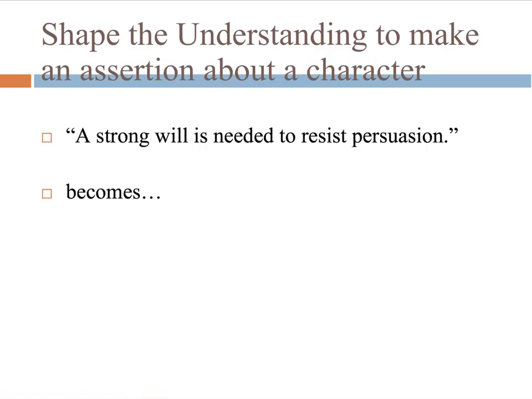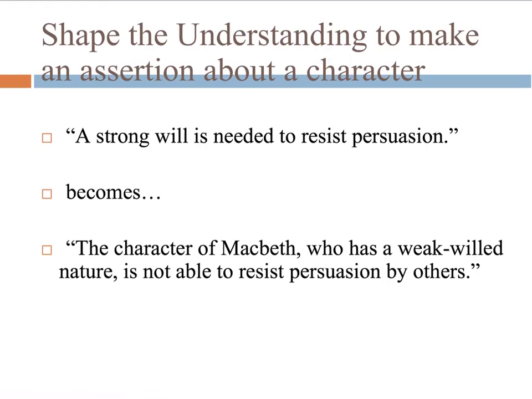So let's have a look at one of the key understandings for our study of Macbeth. A strong will is needed to resist persuasion. How can we shape this? Let's have a look. This becomes the character of Macbeth, who has a weak-willed nature, is not able to resist persuasion by others.